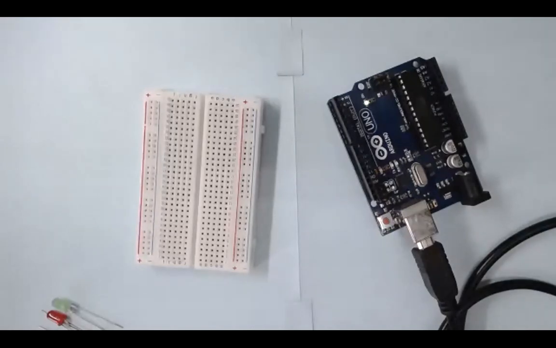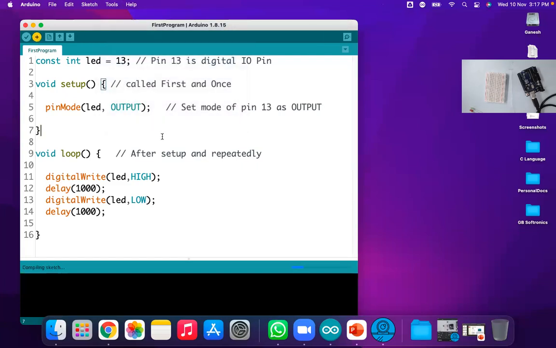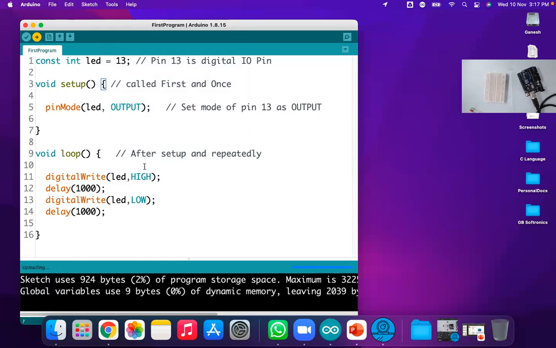Now I am trying to upload it. I'm sharing my whole screen. Where is the upload button? Yes, here it is. When you click on the upload button, it starts uploading, and done uploading.